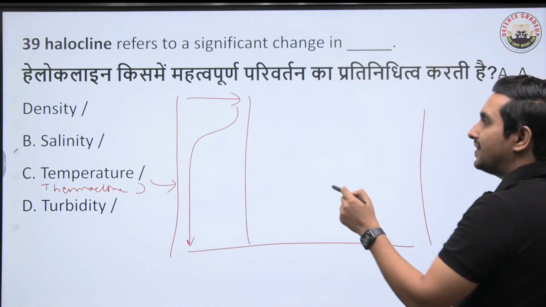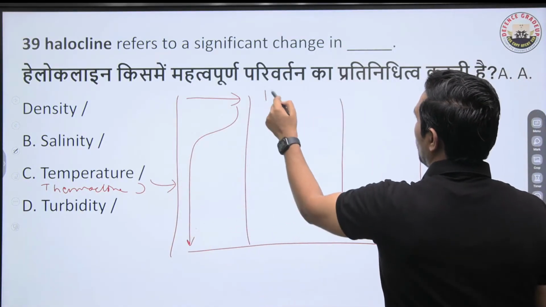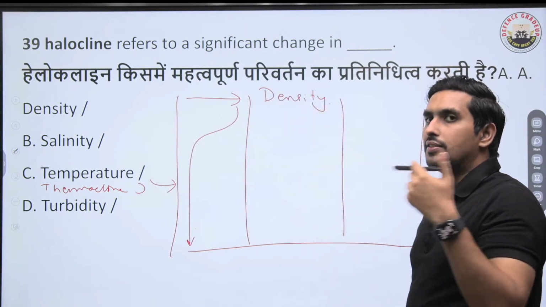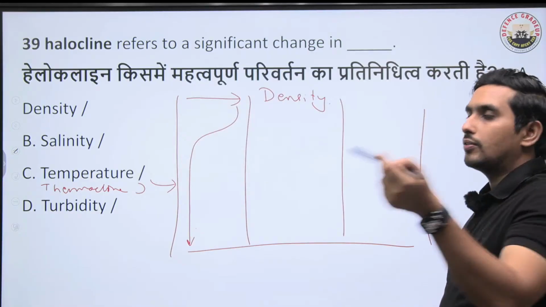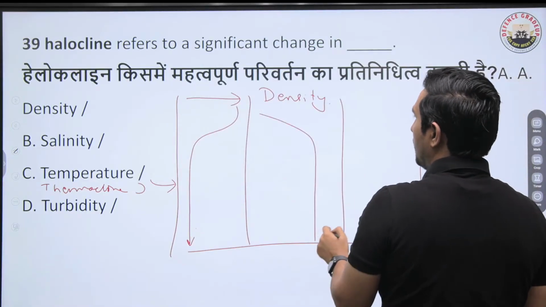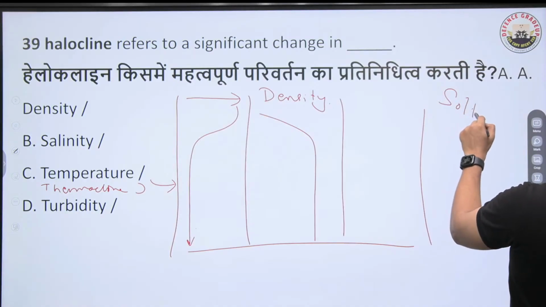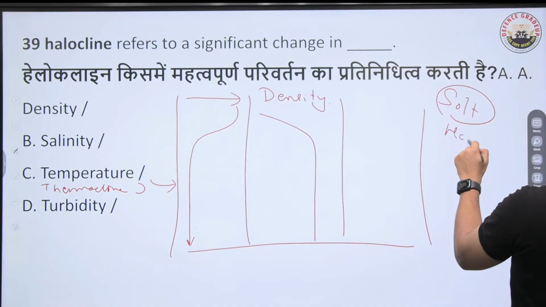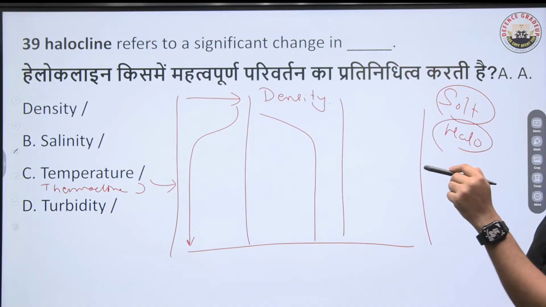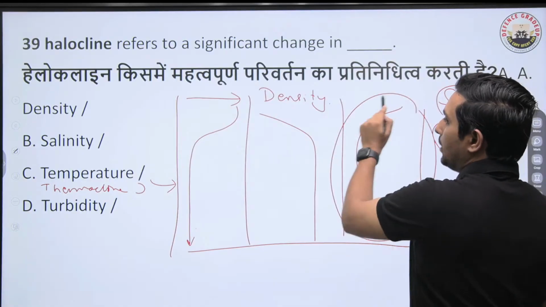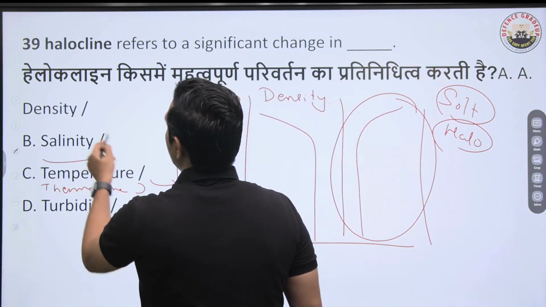If we talk about density, the rapid change in density is the pycnocline. So it will work like this. And if we talk about the salt or salinity, that basically is the halocline. It again looks something like this. So this is what the halocline looks like, and it is about the salinity.